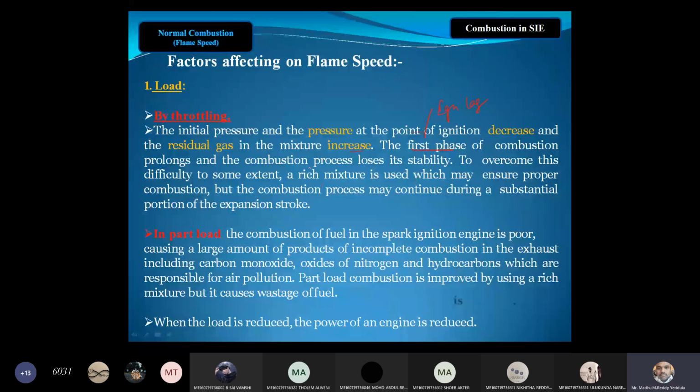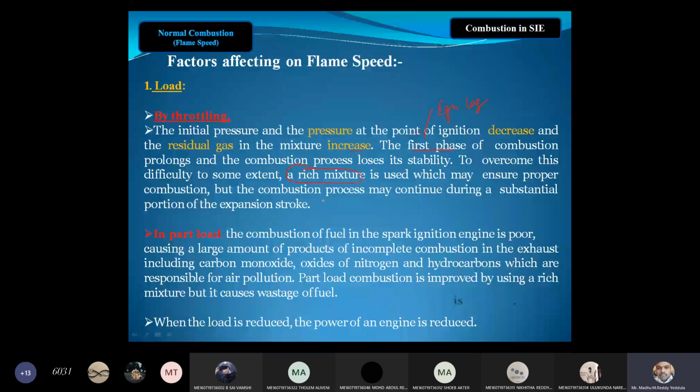Right now, what will happen due to the residual gases present inside the engine cylinder? We require a rich mixture. Rich mixture is used for proper combustion, but the combustion process continues during a substantial portion of the expansion stroke. So during expansion, some portion of the fuel will also be burned due to the rich mixture.